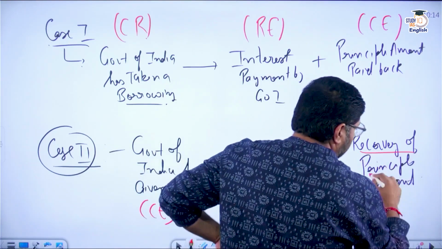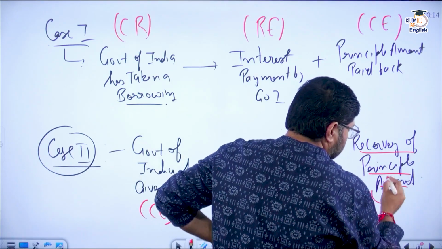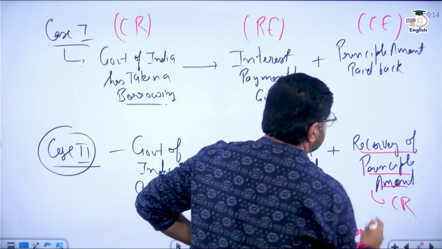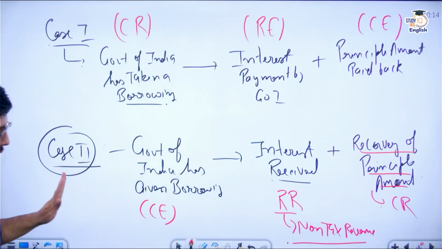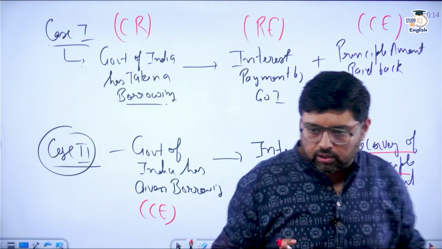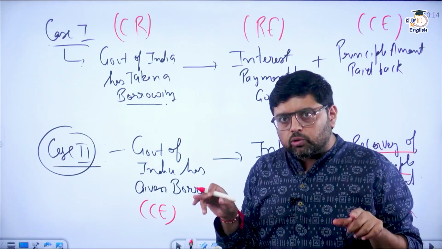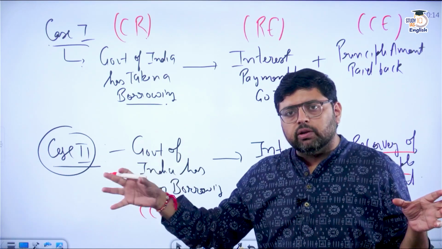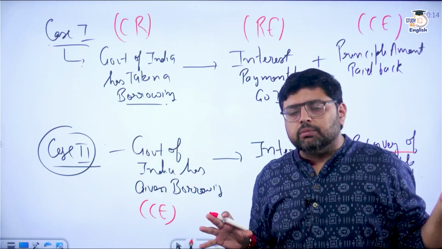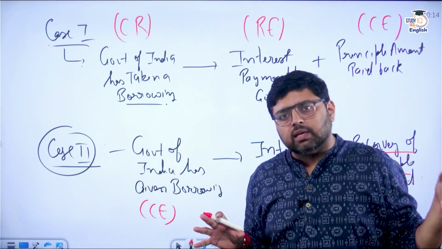Okay, recovery of principal amount. So this recovery of principal amount is a part of capital receipt. So this is a very simple funda that you have to remember. Clear? Because normally students get stuck in that only. So I hope now you are able to remember what receipts and expenditure are. They are classified into revenue receipt and capital receipt, and similarly into revenue expenditure and capital expenditure.